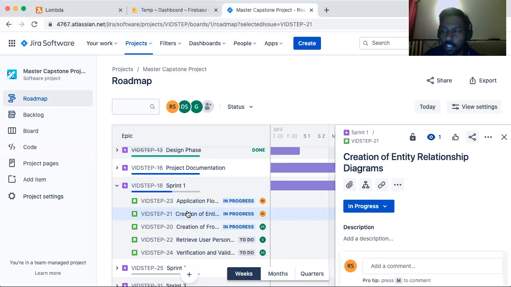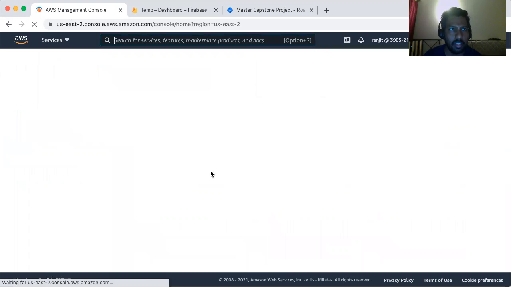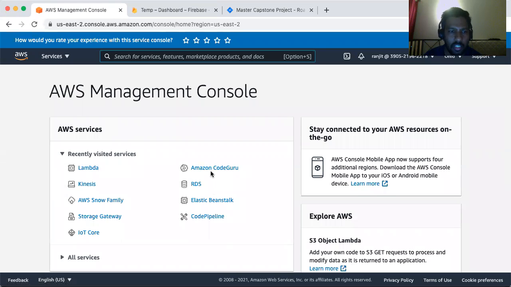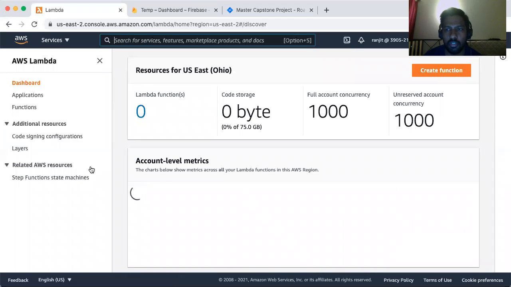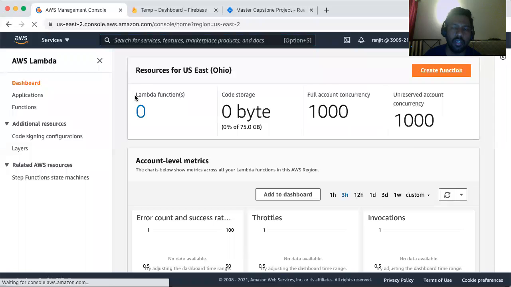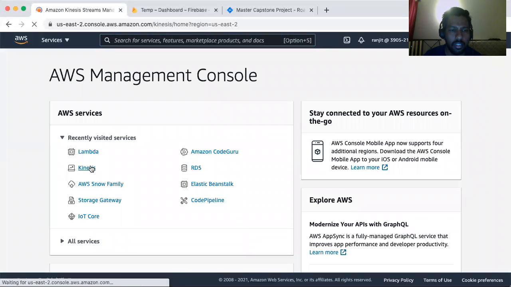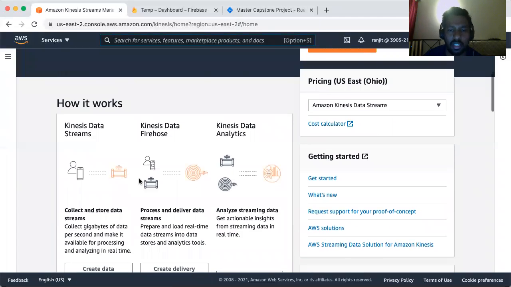Speaking about the knowledge I gained in the past sprint, I researched some of the AWS tools like AWS Lambda, Kinesis Flow Path Analytics and Kinesis Analytics as well. Lambda helps us to execute programs without having any servers, and this saves a huge amount of time. And Kinesis Analytics is used to analyze the data, and by using this tool we can judge the real-time data, like how many users are viewing it at any single point of time.